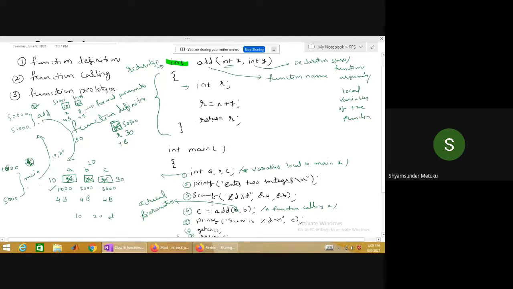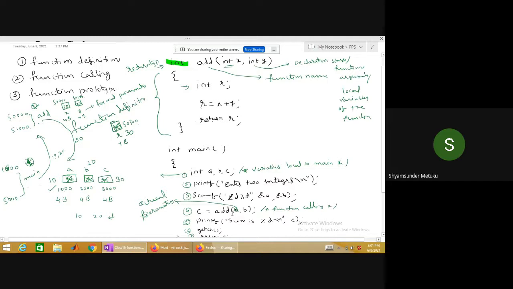Whereas if I write main first and addition next, which function is going to be scanned first, main or addition? Main. When it is scanning the main, suddenly it will come across a function called add. Don't you think the compiler will get confused? This add neither belongs to the keywords, nor have I scanned it before. That is the reason it will throw an error.